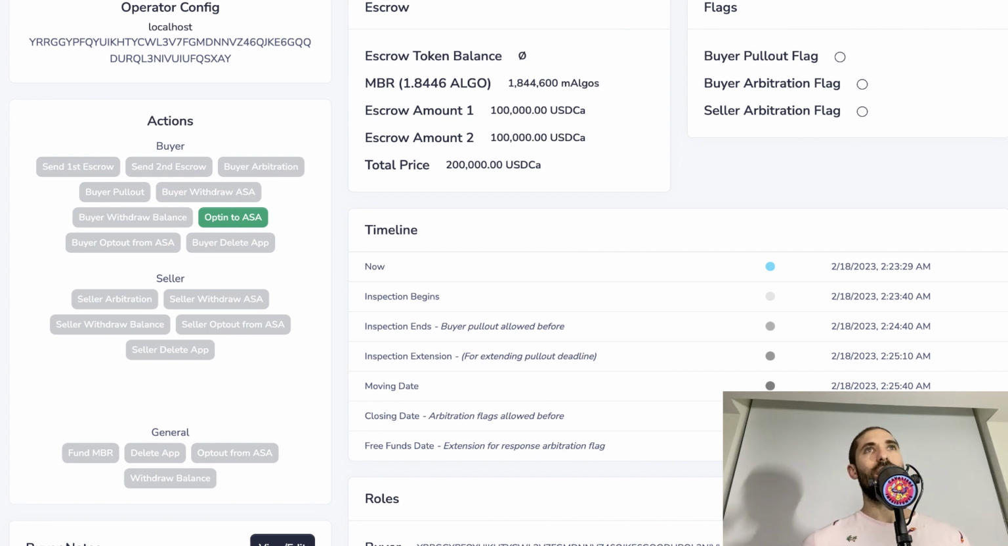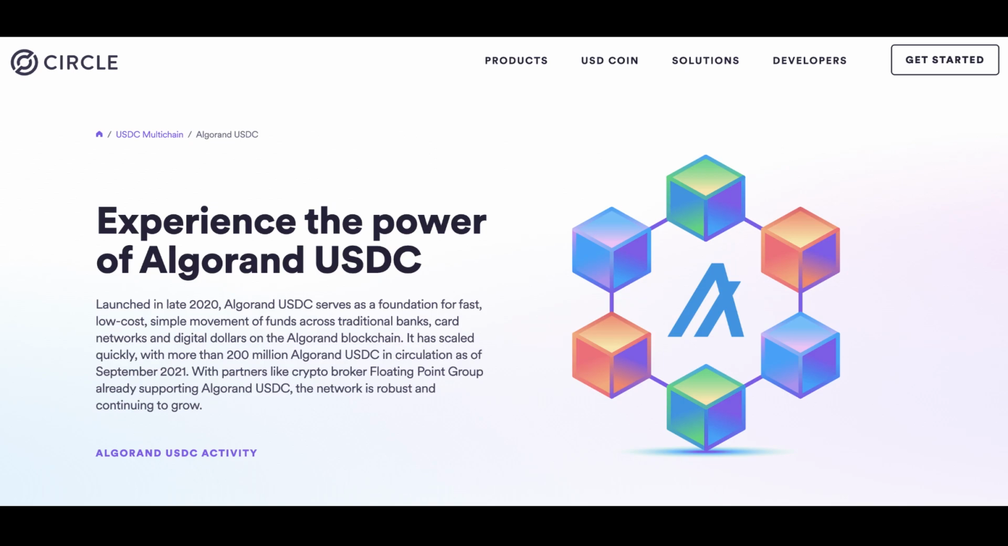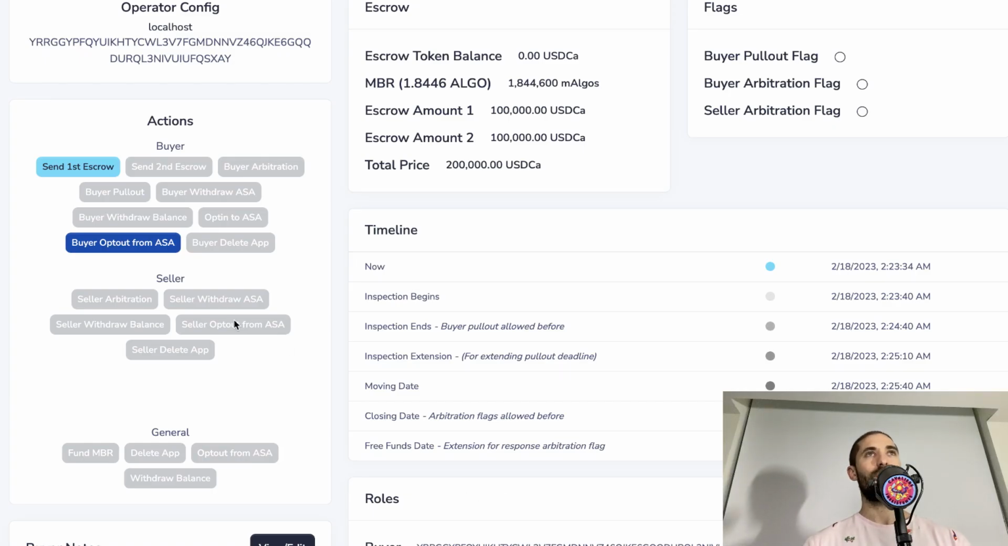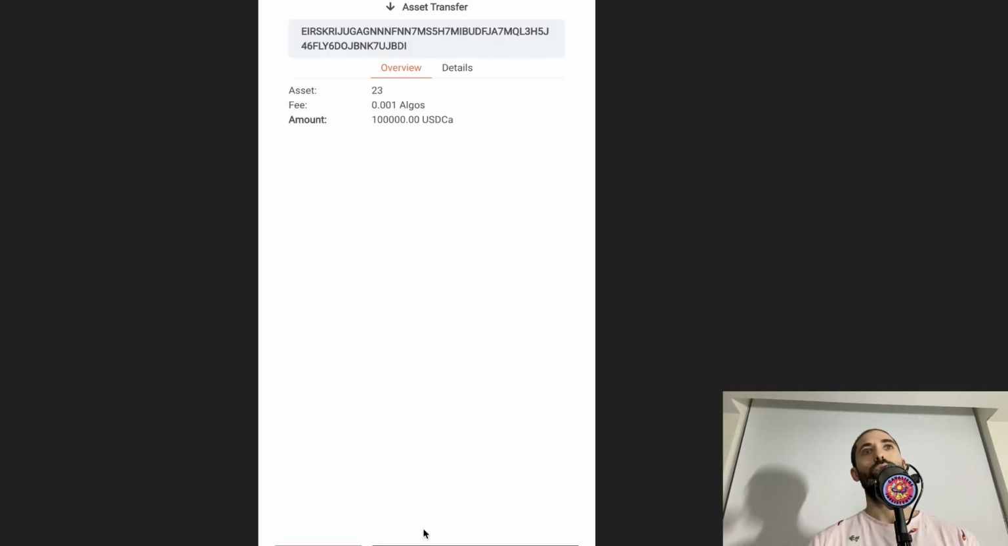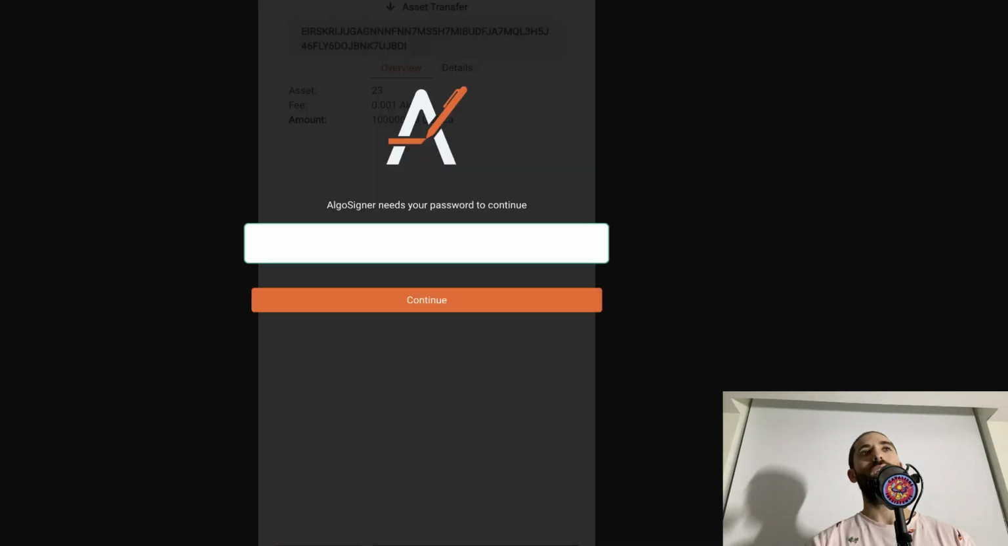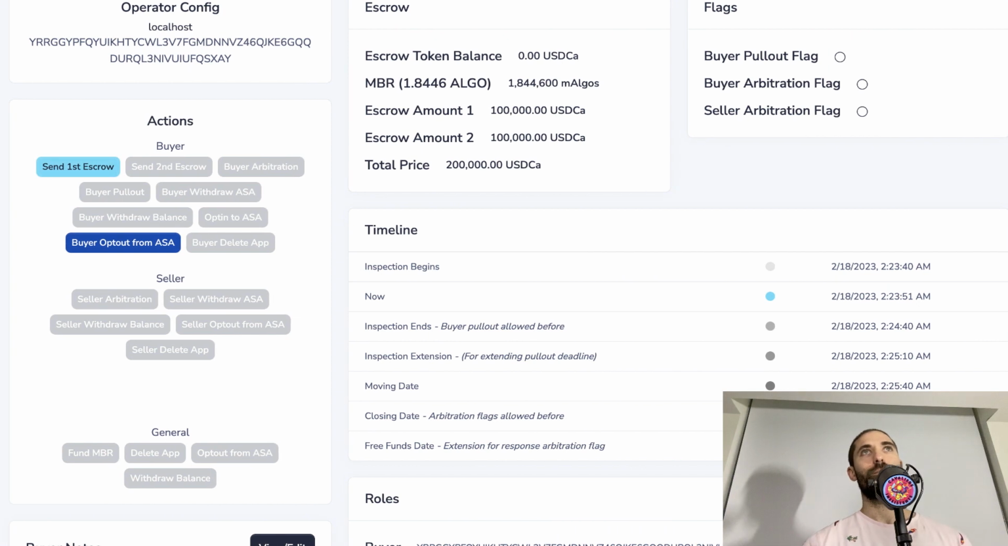We are now opting in the smart contract to be able to hold USDCA. That's part of the protocol. You can't just send tokens or ERC20 tokens to any address. Each address has to explicitly opt in to allowing other addresses to send that particular token to it. So we are now sending the first escrow payment.